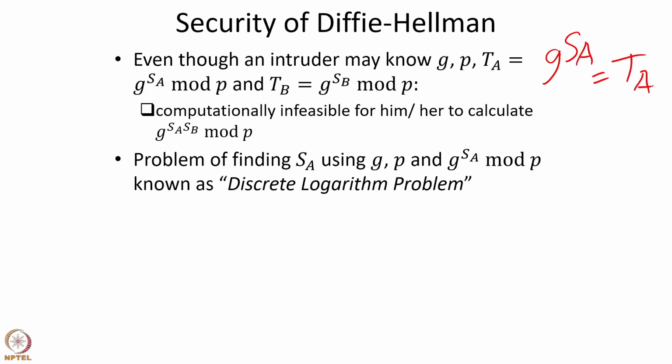If TA is known and G is known, then we can find SA by just taking logarithms on both sides. Log base G on both sides gives us SA from G and TA. So, this is the ordinary logarithm problem. Now, in this problem we have G to the power SA mod P. Because of the presence of this mod P, this is the discrete logarithm problem. The discrete logarithm problem is computationally hard to solve.